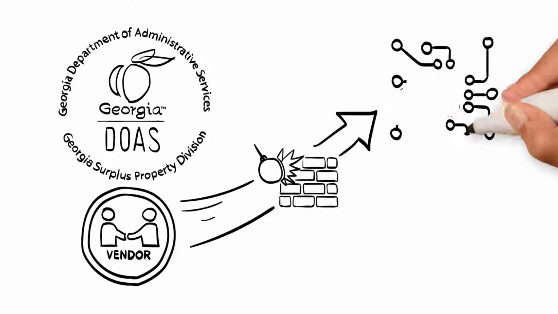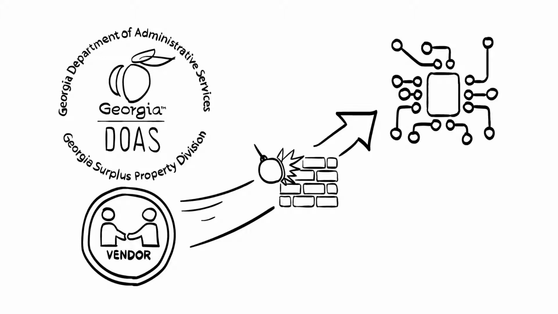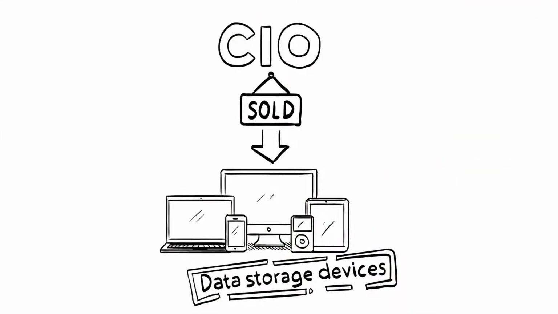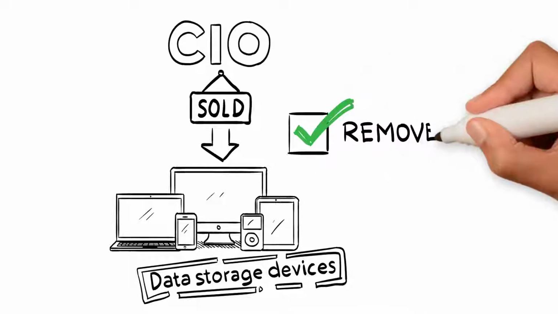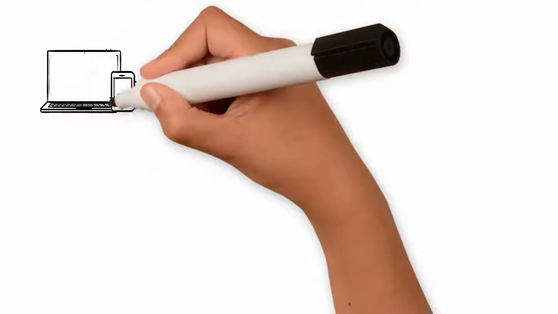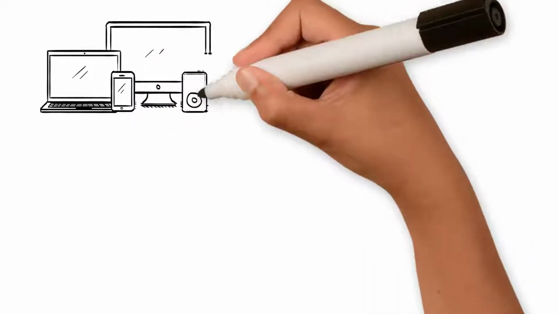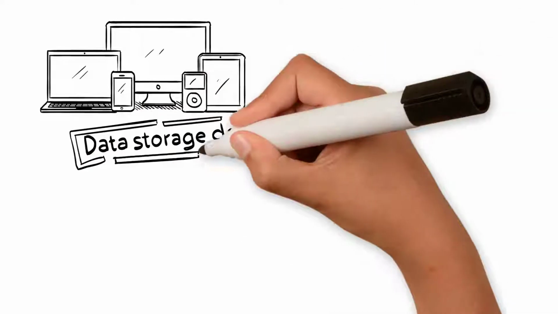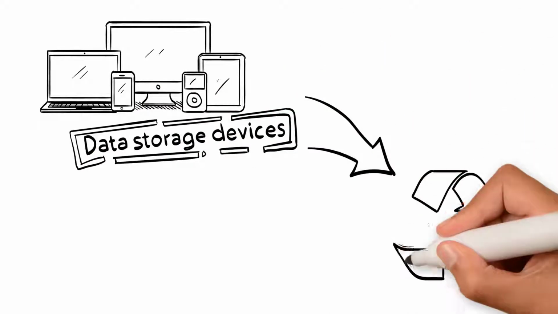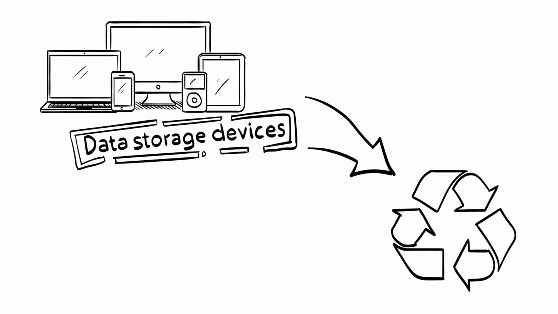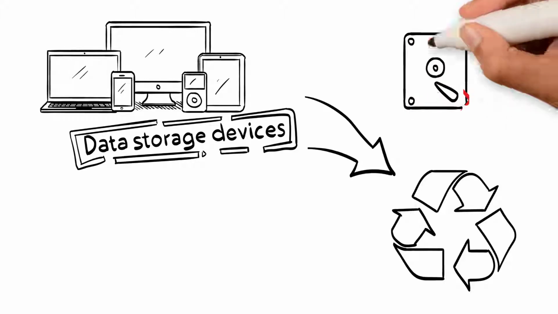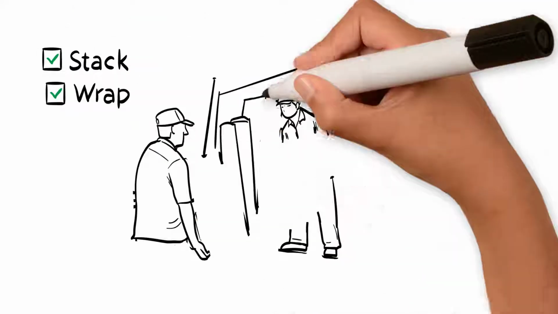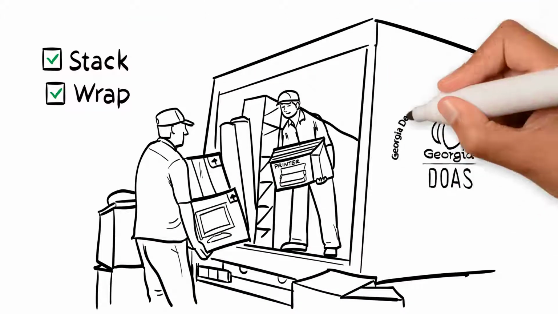PCs and other computing devices may be transferred or sold only after the agency head or CIO ensures that the electronic devices have had all data storage devices removed. At the same time, it's important that this is the only thing removed from the device. All counts must be accurate to the piece, and if anything other than the data storage devices have been removed, then the only process it can undergo is recycling. There's no need to remove hard drives or other components. Stack and wrap the equipment as is, and the DOAS contractor will remove the property.